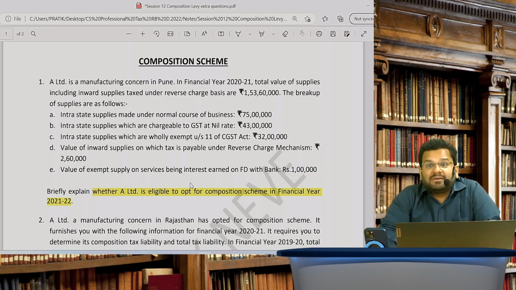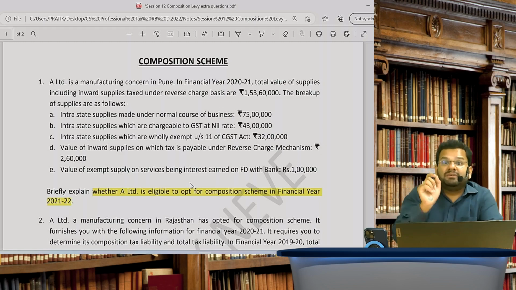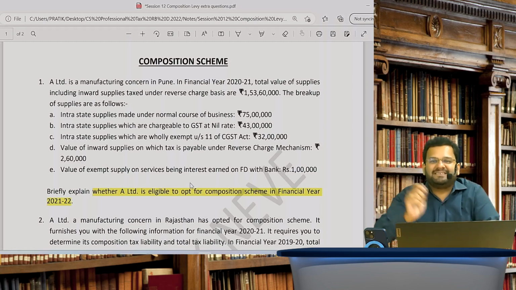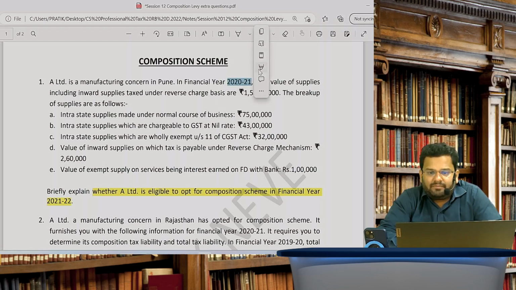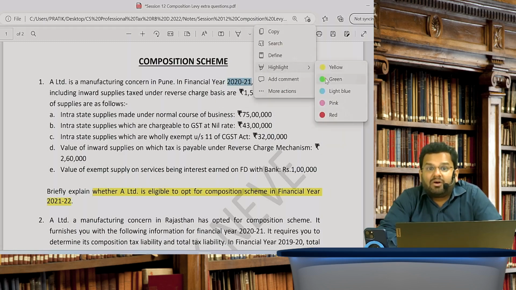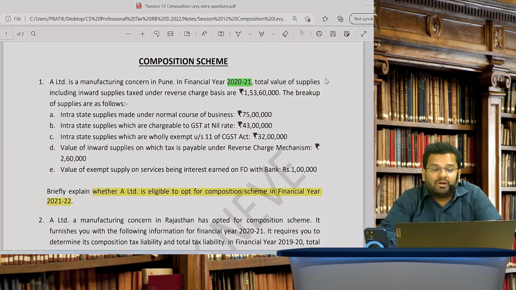You cannot just say previous year, because previous year is the concept in income tax. So you will say preceding financial year. Which is the preceding financial year? 2021. So check 2021's turnover given to you. Isn't it also important to check that this particular entity is from which state? Absolutely yes, because that will decide the threshold limit.